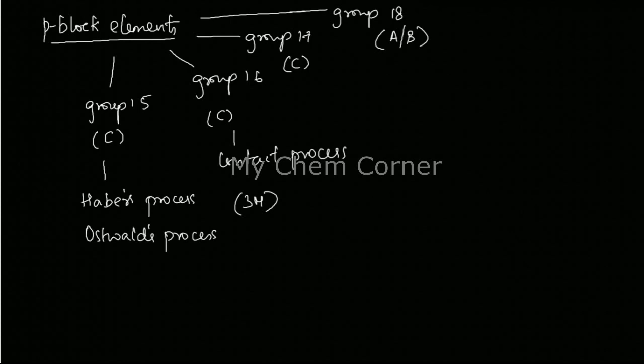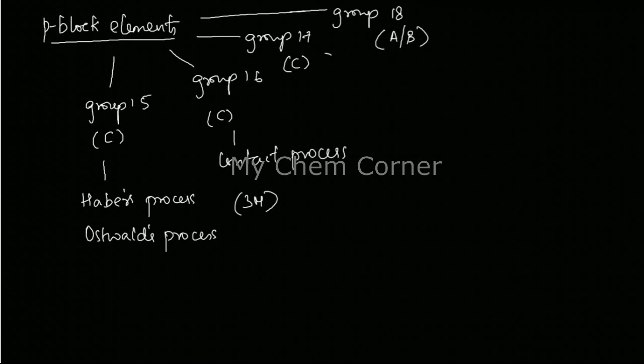Now what all will you learn under this? Haber's process has certain reaction conditions like temperature, pressure and all of that. Everything should be known along with the catalyst. Haber's process will also have a flow chart which you are expected to know, because they can either ask you to explain the conditions that are required and write the equation for Haber's process, or explain Haber's process by using a flow chart. So in that case, you should also know the flow chart for it. The other 2, of course, reactions are there. So know the reactions wherever balancing is required. That is something that you have to take care in inorganic chemistry.